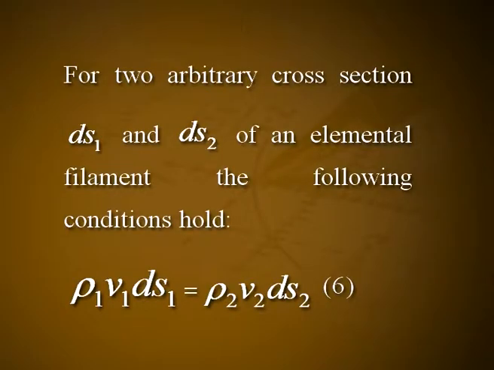With a steady motion, the flow of liquid through a cross section of a stream filament does not depend on the location of the cross section. For two arbitrary cross sections dS1 and dS2 of an elemental filament, the following condition holds: rho 1 v1 dS1 is equal to rho 2 v2 dS2. Let it be equation number 6. Further, if the liquid is incompressible, the density is the same everywhere, and equation 6 reduces to v1 dS1 is equal to v2 dS2. Let it be equation number 7, or v dS is equal to a constant. Let it be equation number 8.